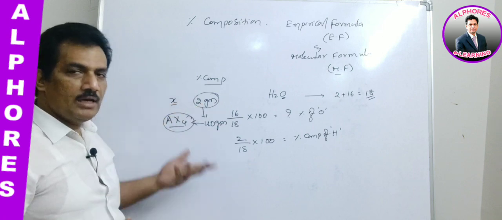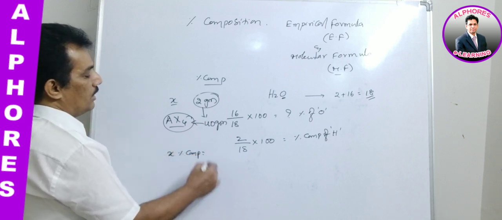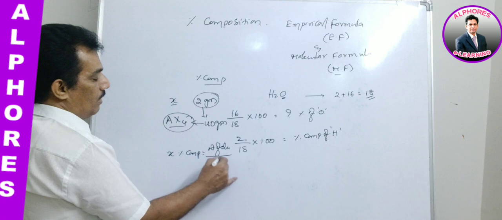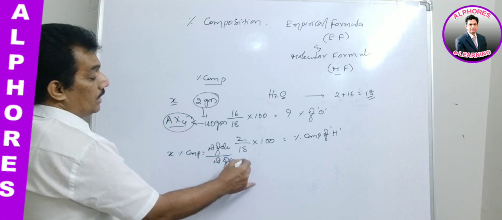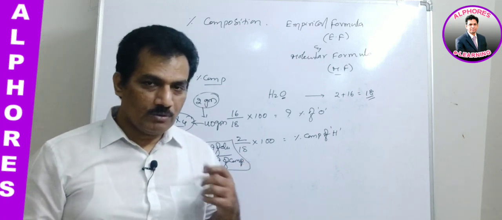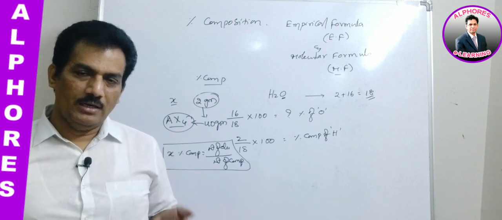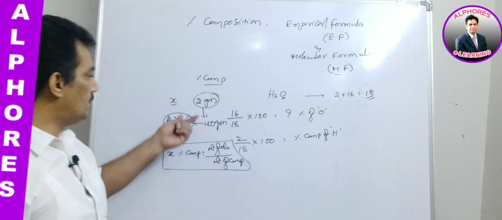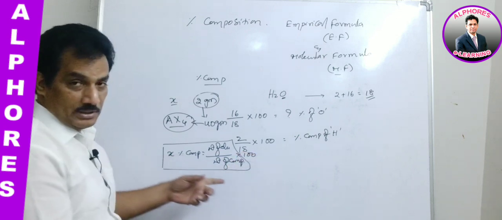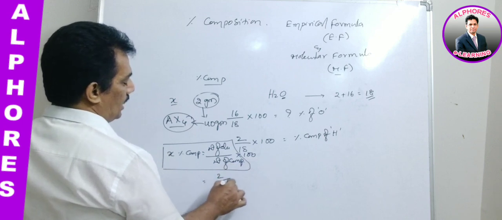And then what is the percentage? The percentage composition of X is the weight of that element by the weight of the compound. Here not the molecular weight, just you remember, this is the simplest formula. The percentage composition of any element is the given weight of that element by the weight of the compound, when they are providing the data like this. And with this, into 100, because it is a percentage. Clear? So here we get 2 by 40 into 100.